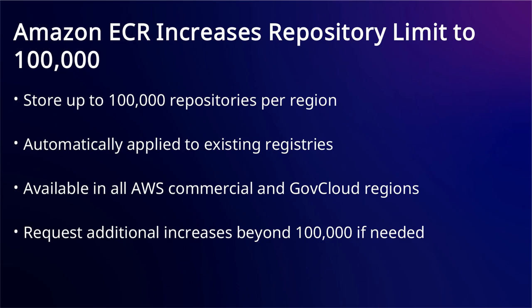You can now store up to 100,000 repositories without manual intervention, as the increase is automatically applied to existing registries. The new limit is available across all AWS commercial and GovCloud regions, ensuring consistent capacity globally. If your needs exceed 100,000 repositories, you retain the flexibility to request further increases, allowing ECR to scale with your most demanding container management requirements.